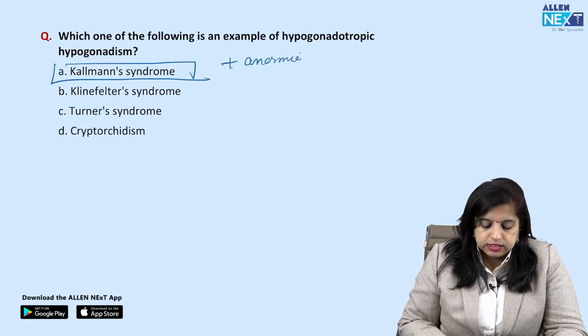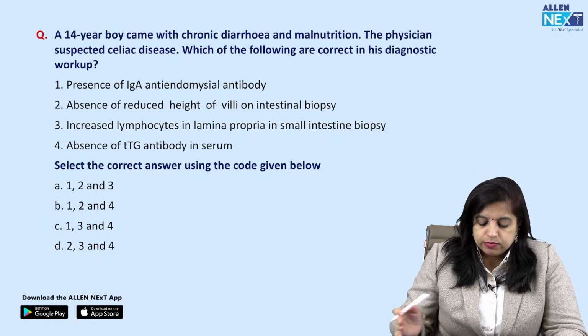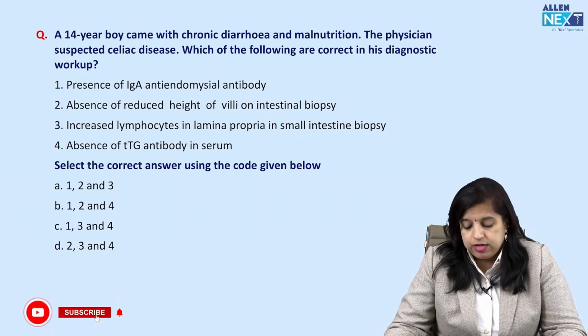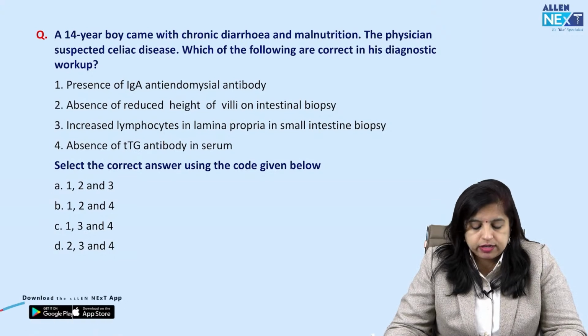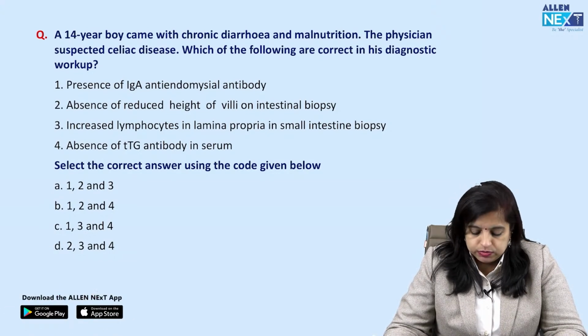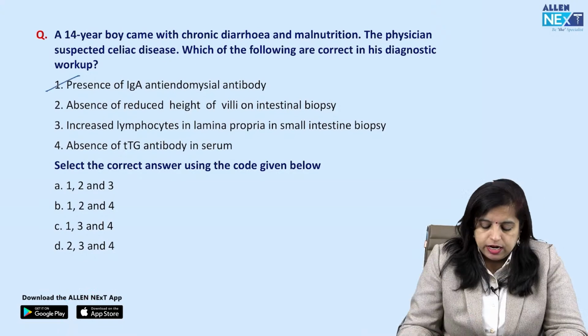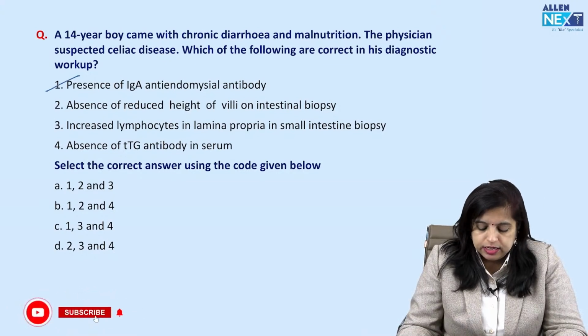ठीक है, next is a 14-year-old boy comes up with the chronic diarrhea and malnutrition. The physician suspected celiac disease. Which of the following are correct in this diagnostic workup? So celiac सोचा है तो presence of IgA anti-endomysial antibody, yes ये सही है.